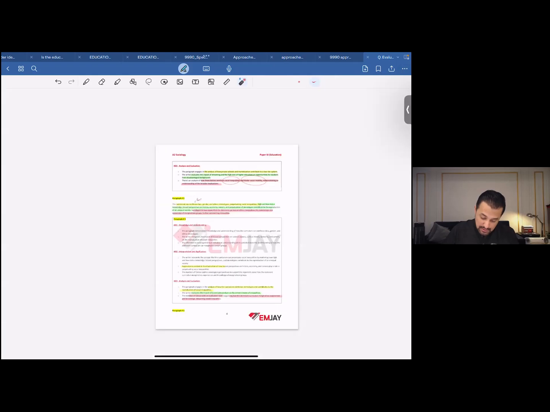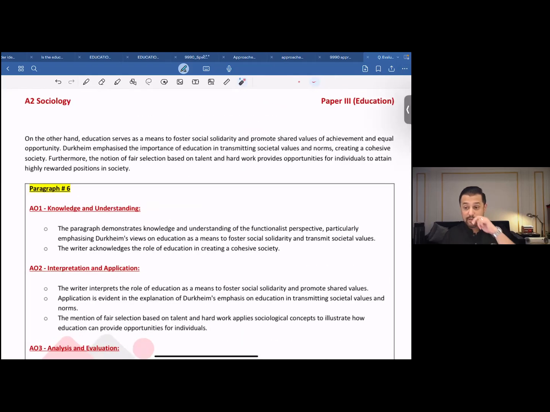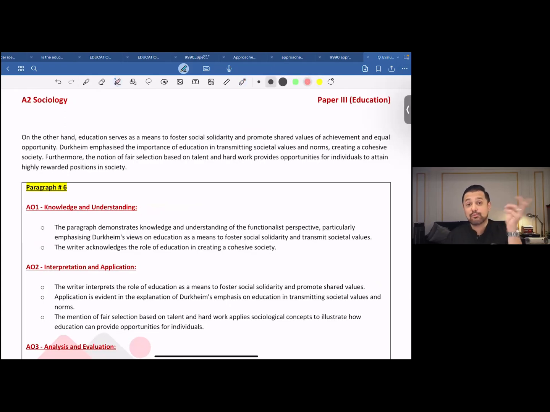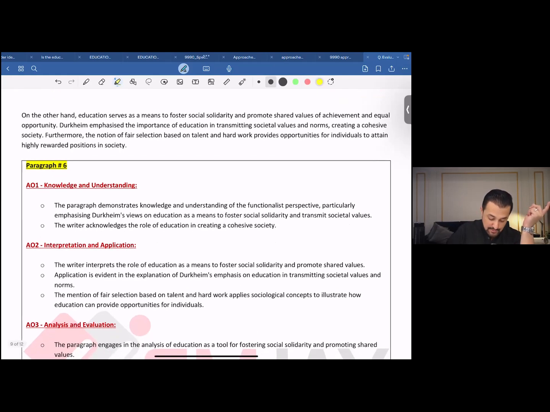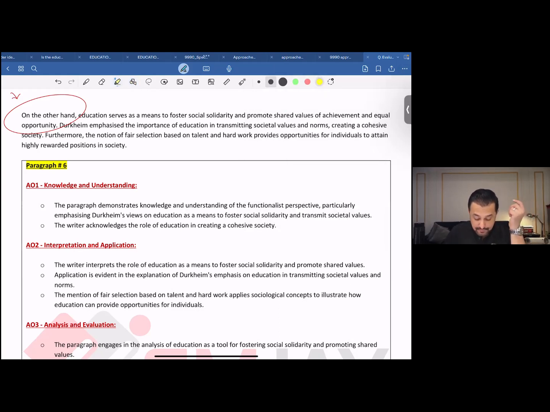Now let's move on. The flip side of the coin, remember this is an evaluative essay question where you are expected to write down both sides of the argument. So this one here, on the other hand, education on the other hand, so you're showing the examiner that you moved on towards the antithesis as referred by many. On the other hand, education serves as a means to foster social solidarity and promote shared value of achievement and equal opportunity.